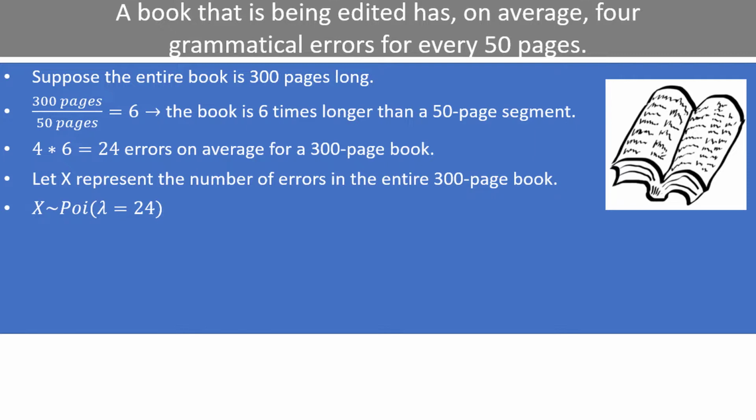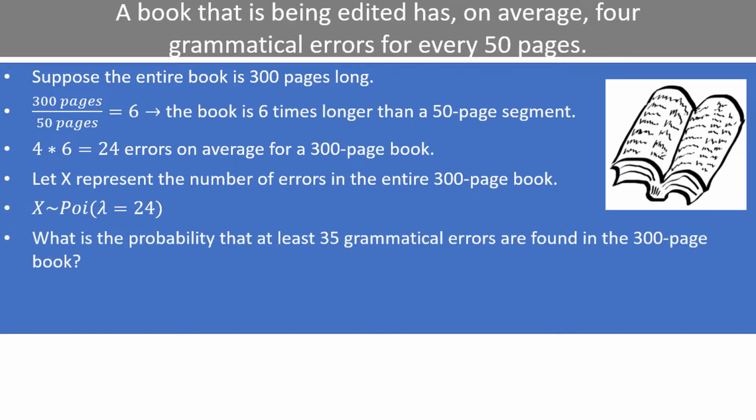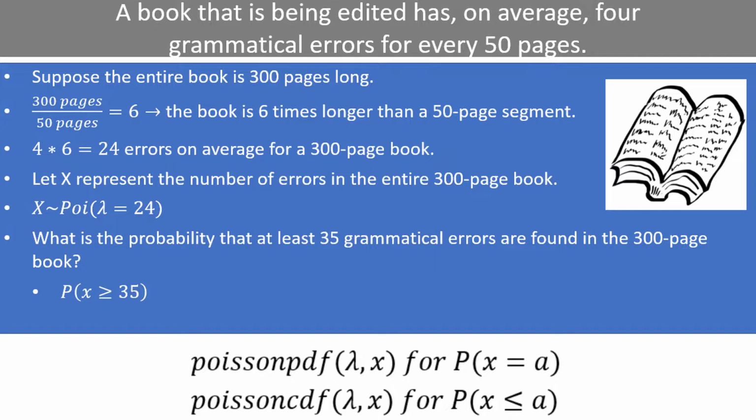Once you have done that calculation, you can calculate probabilities just like we did last time. For example, what is the probability that at least 35 grammatical errors are found in a 300-page book? Well, that's just the probability x is greater than or equal to 35. Recall that our Poisson functions in the calculator only calculate the probability x is equal to some specified value with the Poisson PDF, or the probability x is less than or equal to some specified value with Poisson CDF. How might we calculate the probability x is greater than or equal to some value?